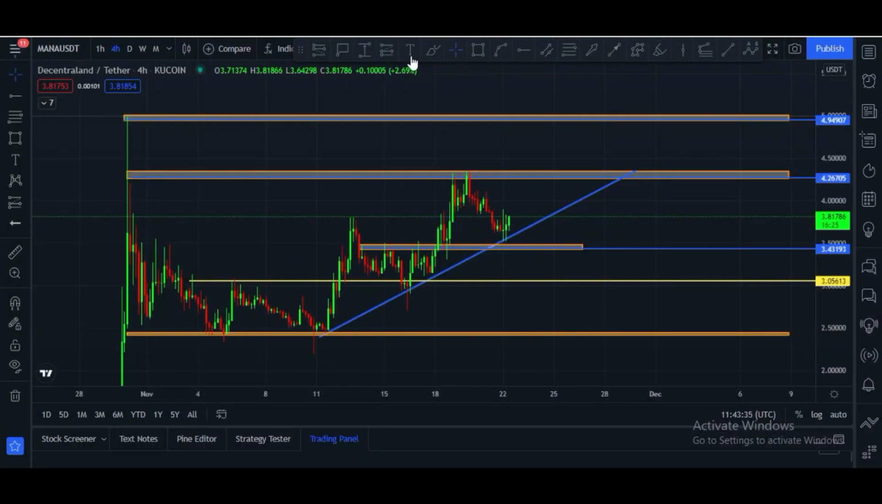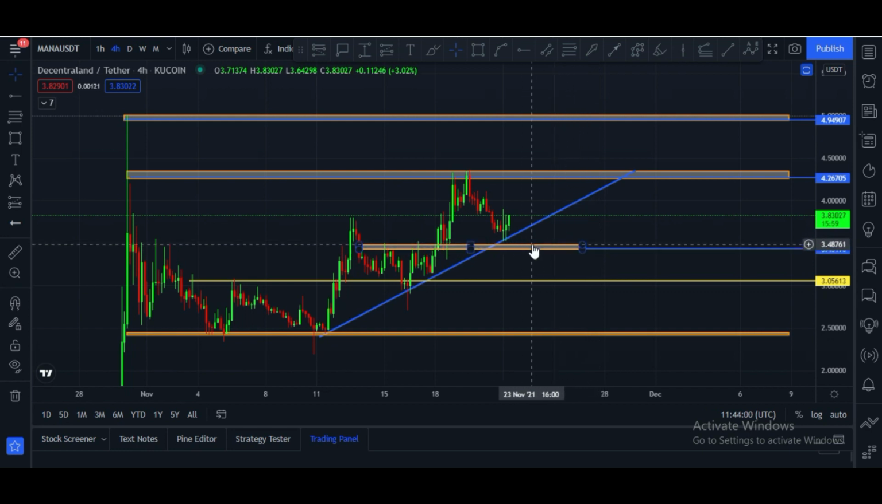Let's dive into the content. This is Mana USDT 4-hour pair chart, and this is the main trend line, and this major support is at $3.43 right now. Mana, after touching this line, price is going up here, you can see, and several touches towards this line, and after that price bounced back, and this is the main trend line to hold, and this is the major support at $3.43.